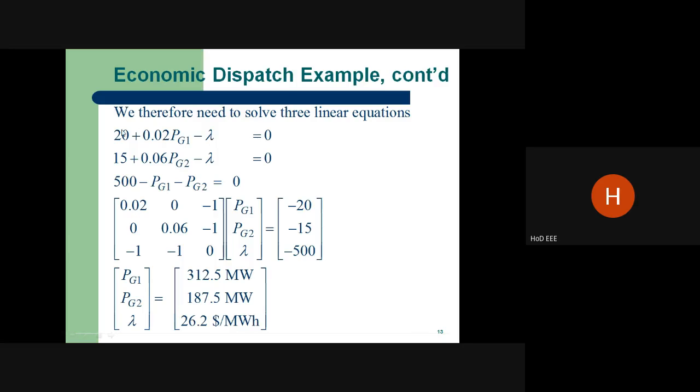Similarly, here lambda is 20, definitely the power generation from P1 is 0, and 5 divided by 0.06 will give the value. That is the power we can generate.